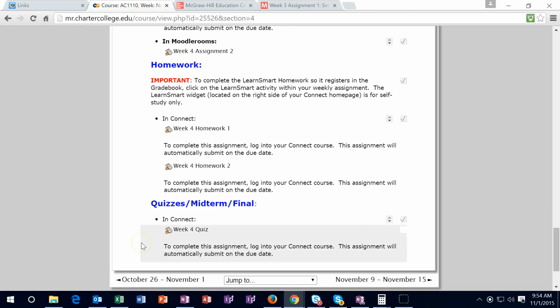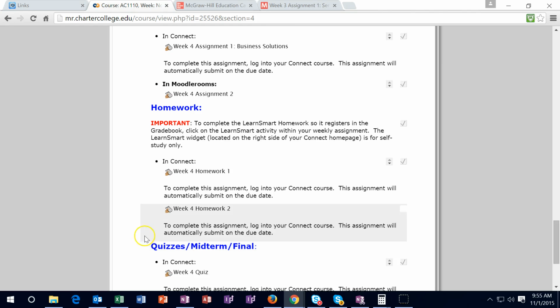Remember that the quiz will be due on Sunday, so make sure to take the quiz by Sunday unless there's an unusual circumstance in which you can let me know, and I'll take that on a case-by-case basis to see if we can give an extension. Otherwise, make sure to get the quiz done. Even if you're not ready for it, don't get a 0 on the quiz. Take the quiz, and then make up the late work if you run into a time constraint on the assignments and the homework.